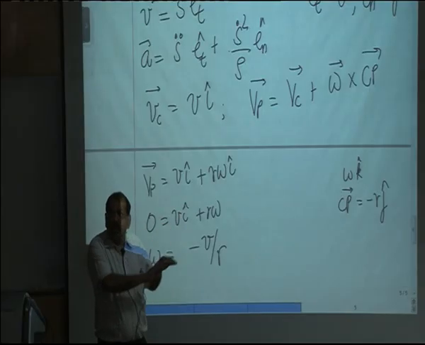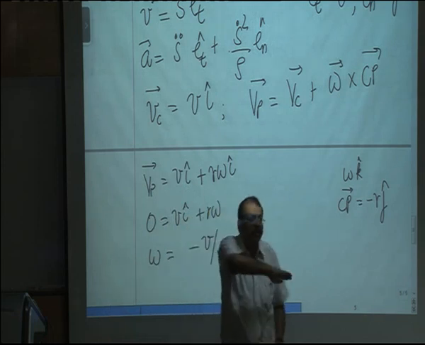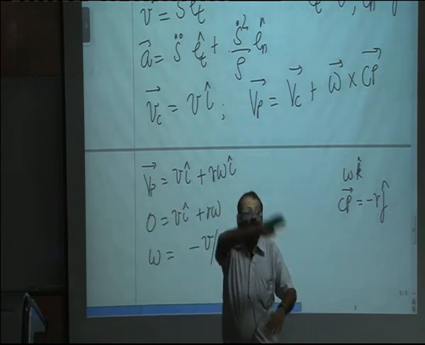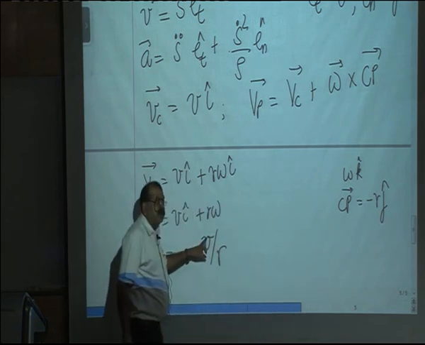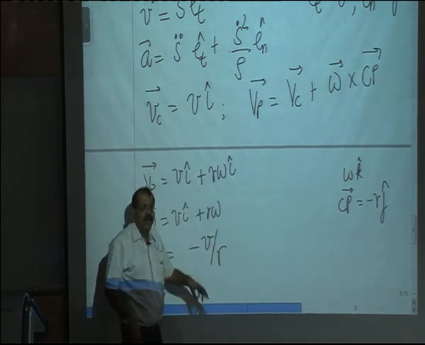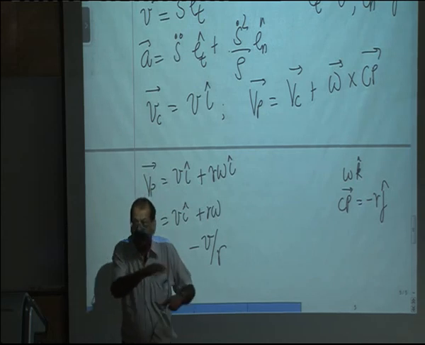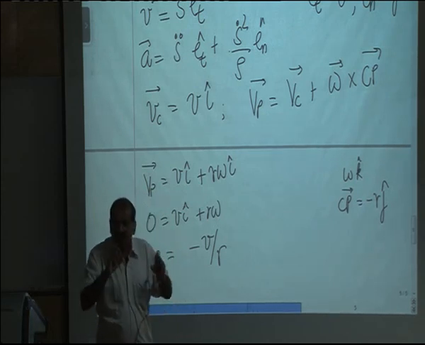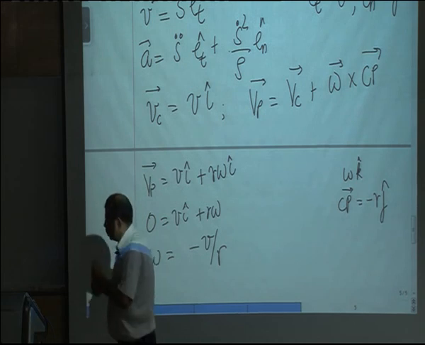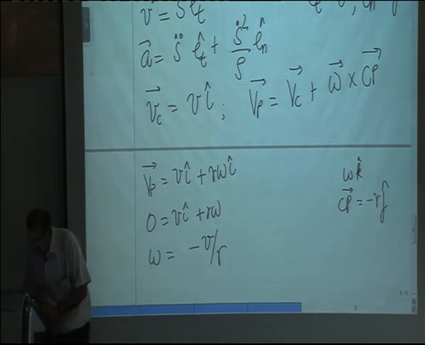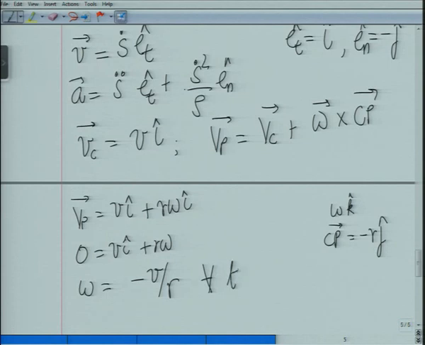Is this clear? So irrespective of whether the bottom thing is a ground or a circle, omega will always be minus V by R, or V will be equal to R times omega with respect to the no contact point, the magnitude. Okay. So this is omega, and now this expression is valid for all time.